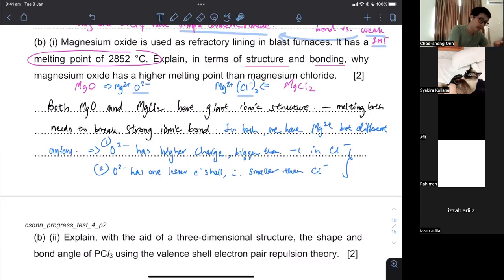This is what you will learn in A2, called charge density. Charge density of the anion. Charge density is charge over size, charge over volume. Density is mass over volume; charge density is charge over volume. The bigger your charge, the higher the charge density. The smaller your volume, the smaller your size, the bigger the charge density. The bigger your charge density, the more concentrated the charge, and the more they are attracted to each other. Hopefully that makes sense there, yeah?